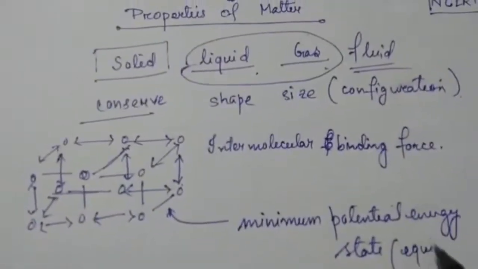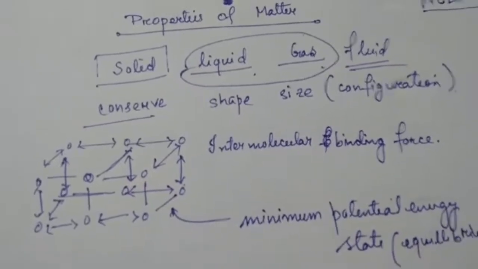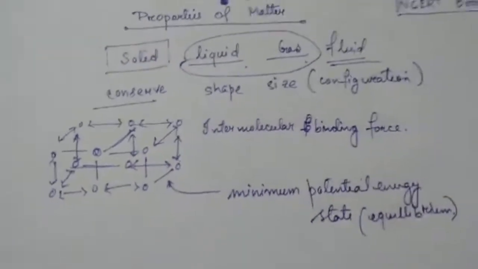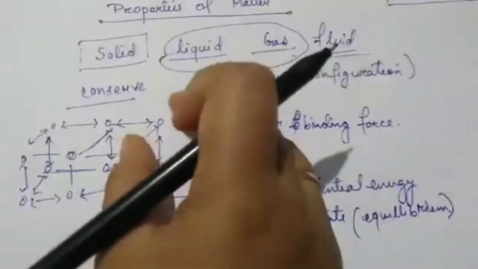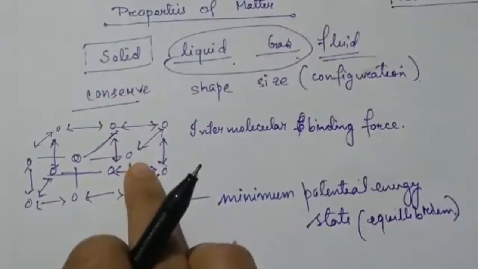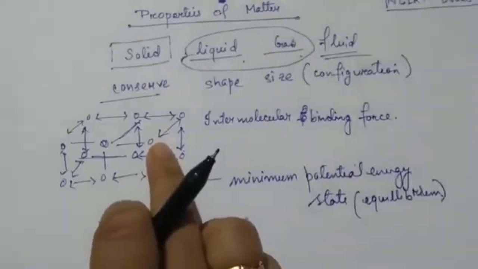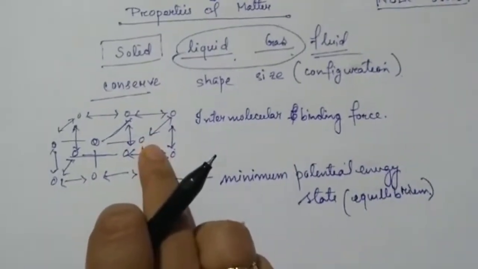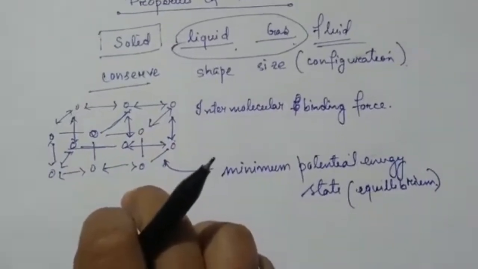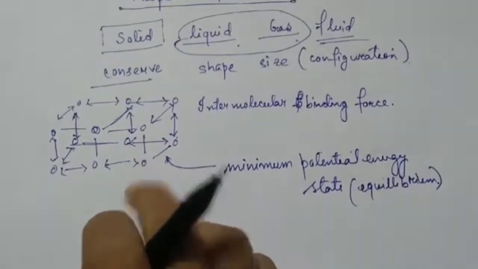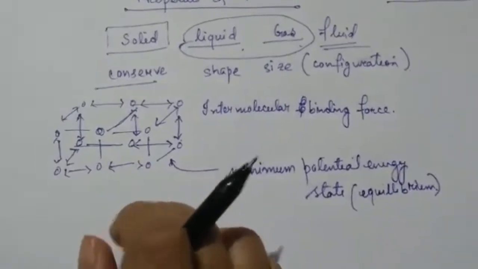Whenever you see that anything is in equilibrium, that it is not at all excited, not at all disturbed, then you can say that it is in equilibrium. The distance within them is fixed and is not going to reduce. So that means they are in equilibrium and are said to be in a minimum potential energy state. And you know that everybody in the universe tries to be in a minimum potential energy state. That is the truth. Okay, this is a law.